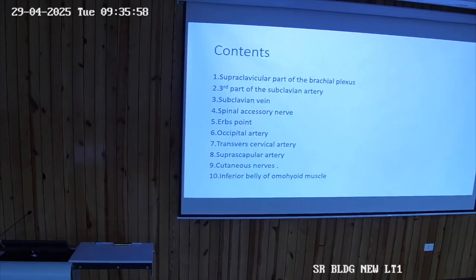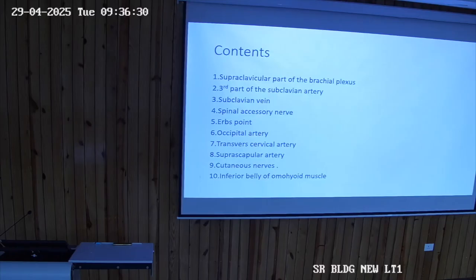Then subclavian vein is there, because the lower triangle, the triangle which was lying below the inferior belly of omohyoid, was supraclavicular, or it was known as subclavian triangle. Why? Because subclavian vein and the third part of subclavian artery were visible. Then spinal accessory nerve, the Erb's point, occipital artery, transverse cervical artery, suprascapular artery, cutaneous nerves. Now this slide is writing them as its content.